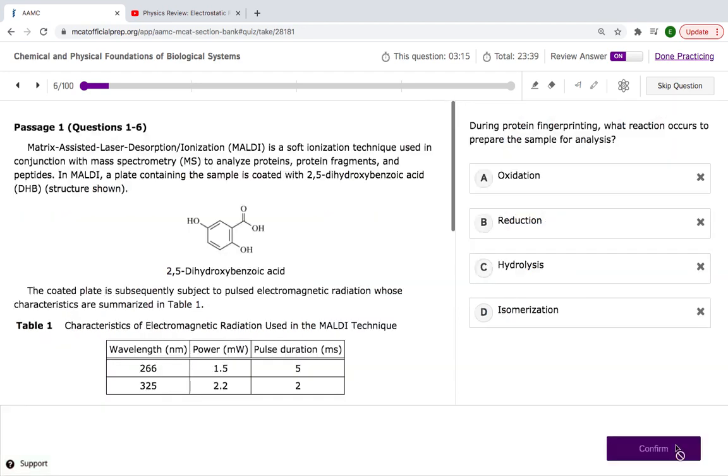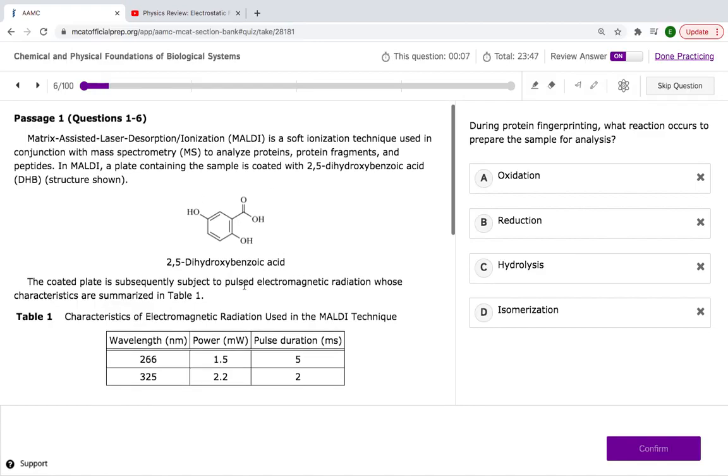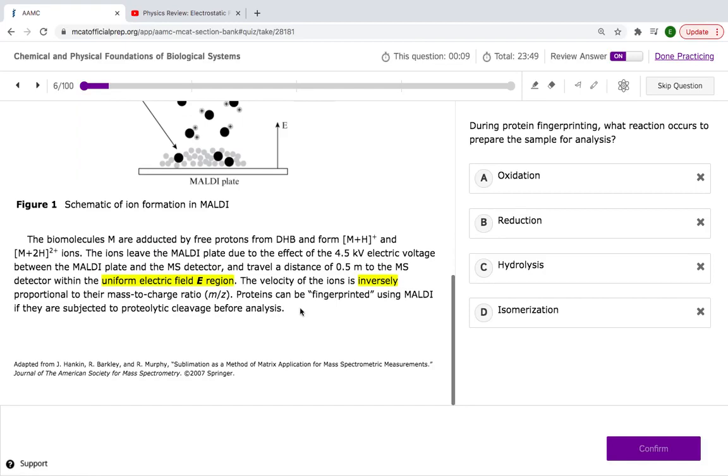Awesome. Okay, last question. During protein fingerprinting, what reaction occurs to prepare the sample for analysis? I think they told us here something. Okay, proteins can be fingerprinted using MALDI if they are subjected to proteolytic cleavage before analysis. Makes sense. Proteins undergo proteolytic cleavage. How do we break a peptide bond? How do we cleave proteins?